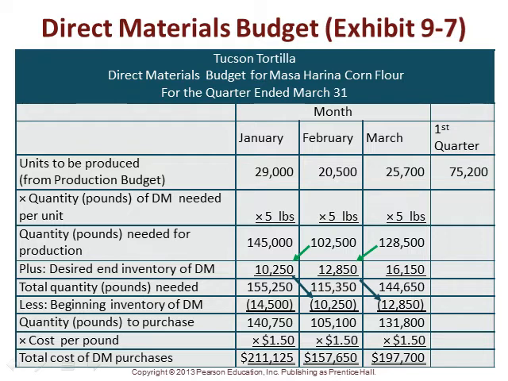So we'll produce January plus February plus March. We're going to need 5 pounds of material to do that. So we're going to need 376,000 pounds during the first quarter of material. But we know that we also want to keep, at the end of the first quarter, the ending inventory that we want to meet April's cushion of 16,150, which tells us we need 392,150.